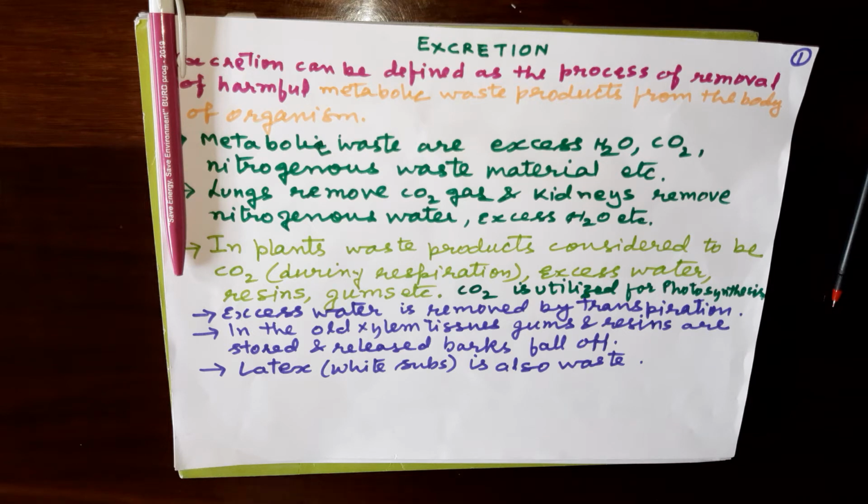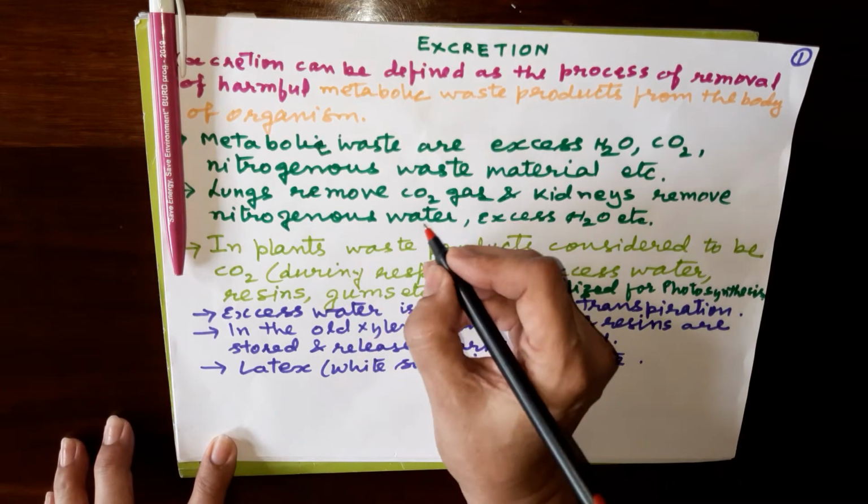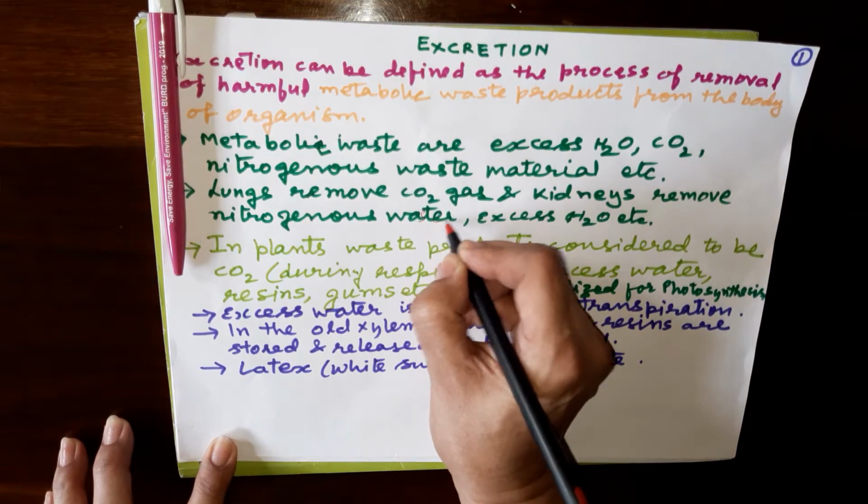So lungs remove the CO2 gas during respiration only. When we exhale the air, CO2 gas is removed. And then the other metabolic waste which are there, they are removed by the kidneys, like nitrogenous waste and excess of water.